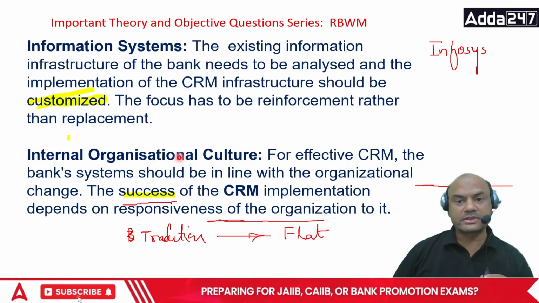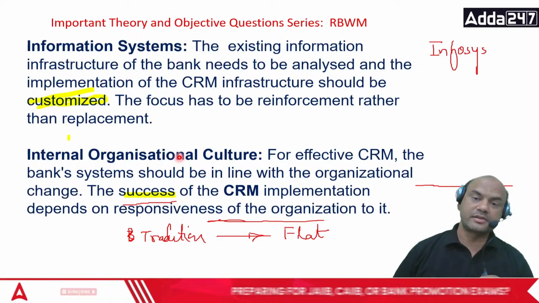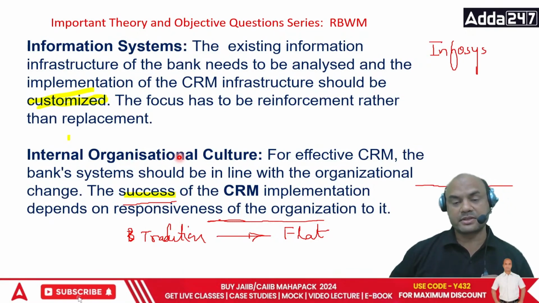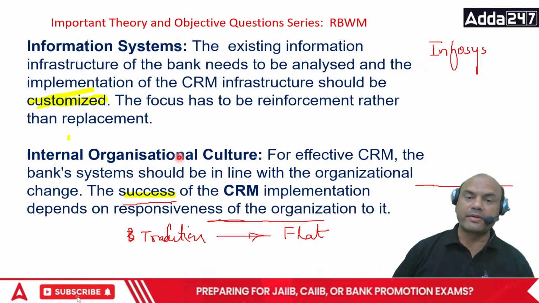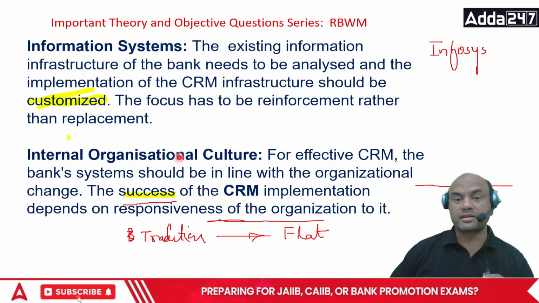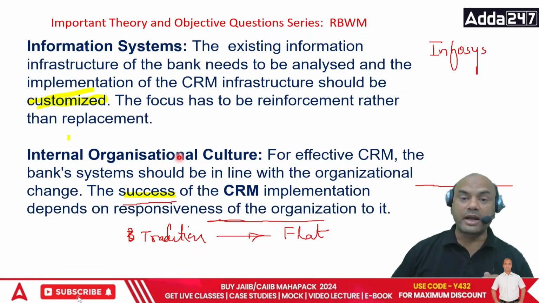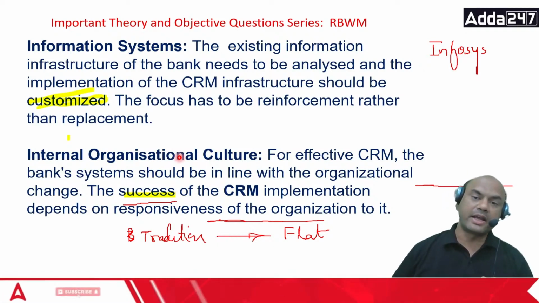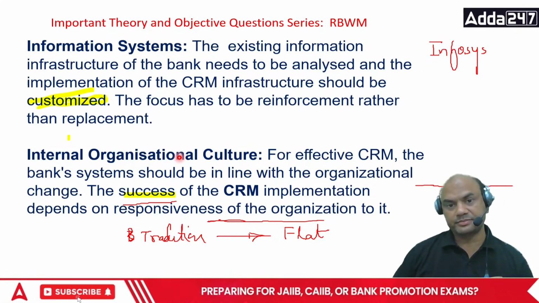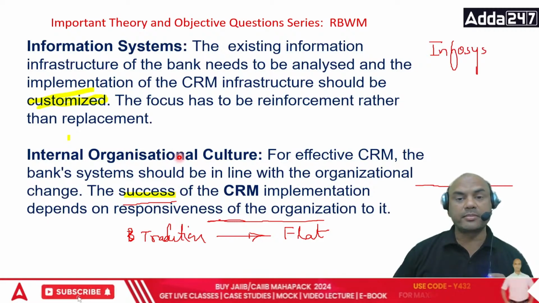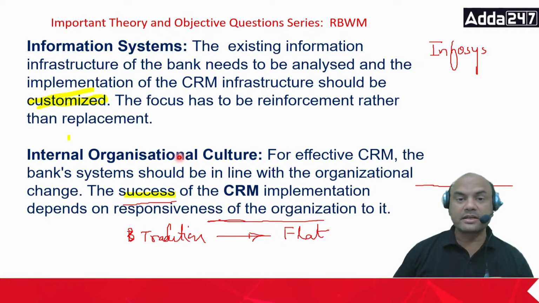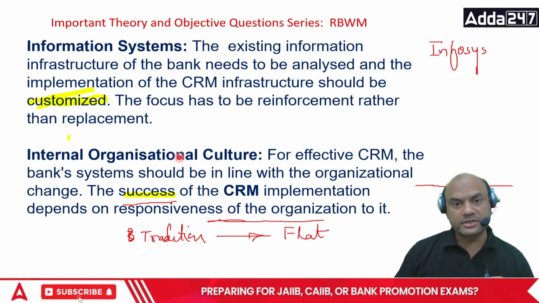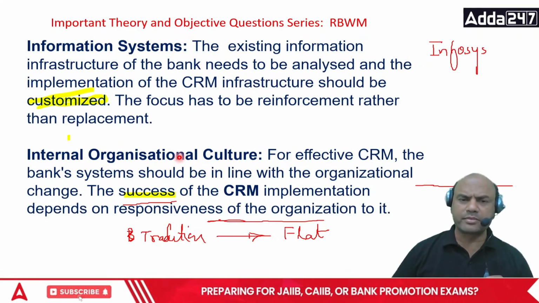Is private bank faster or is nationalized bank faster? See here, I am seeing the comments as private banks. Why? Culture. It has been the branding. And why has this branding happened? This branding has happened because of the culture. The culture in the private banks is so fast. The MIS in the private banks is so fast that the information moves like the speed of light.